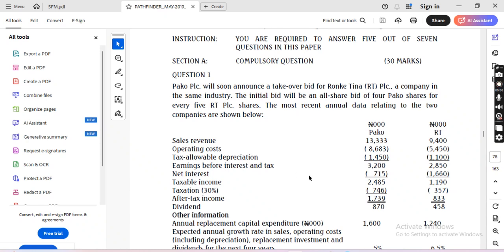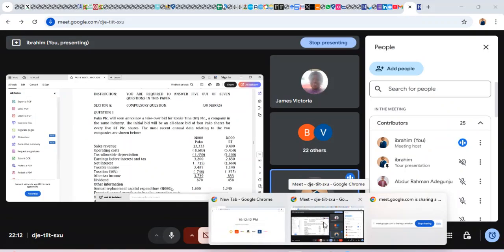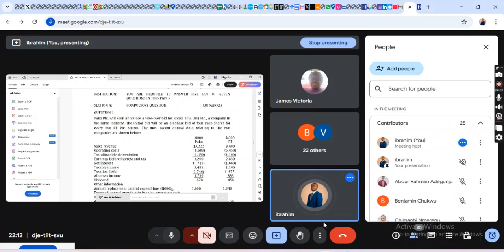Now, this is another interesting aspect of merger and acquisition, which is share to share. I can decide to use share to share. How many shares do you have? Give me your own shares. Let's exchange.